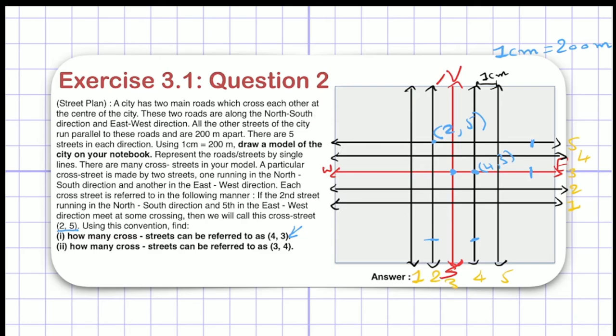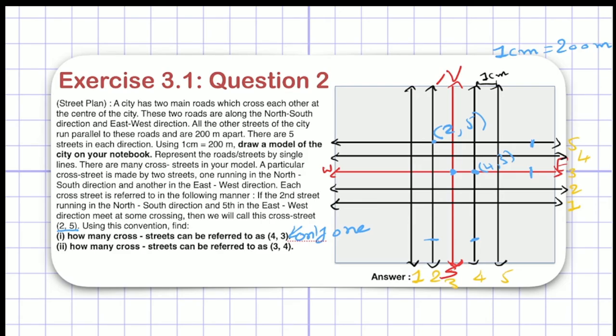Very easy, right? Now the question is, how many cross streets can be referred to as (4, 3)? If you see in this whole model, can you find another cross street which is named (4, 3)? No, right? There will be only one cross street with each pair of numbers or coordinates. So my answer will be only one. Let me write it. For the first question, my answer will be only one, because they asked us how many, right?